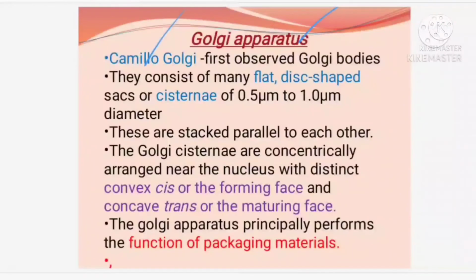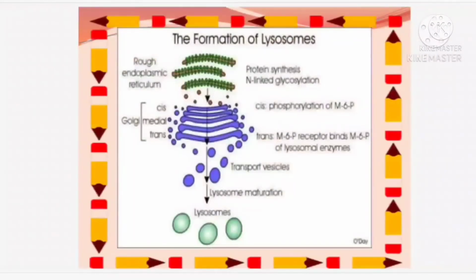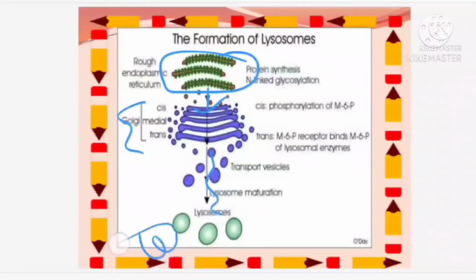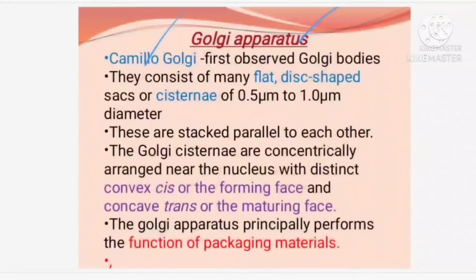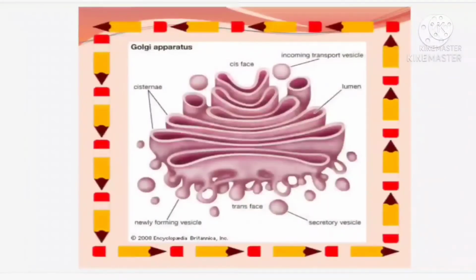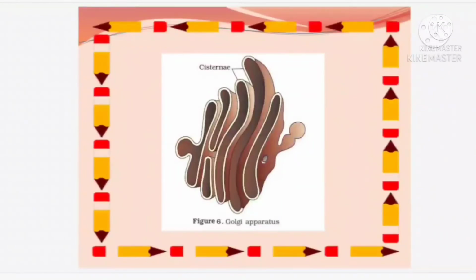So, how are the Golgi bodies formed? This one also you should know. This is rough endoplasmic reticulum. From the endoplasmic reticulum, the Golgi bodies are formed. From the Golgi bodies, the lysosomes are formed. So, basically speaking, the Golgi bodies are formed from the endoplasmic reticulum. The Golgi body is made up of flat, disc-shaped sacs. What do we call these disc-shaped sacs? We call them cisternae.